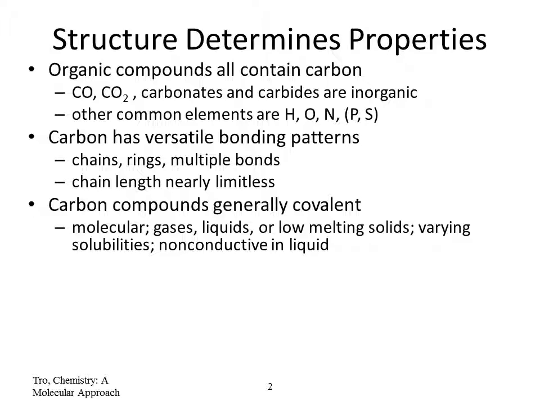As organic compounds contain carbon, they have different types of bonding patterns. They can have chains, rings, or multiple bonds, and they are generally covalent compounds. We know carbon is in the middle of the periodic table, so they mostly form covalent compounds. They form molecular gases, liquids, or low melting solids. They have varying solubilities, and they are not conductive because they don't form ions.